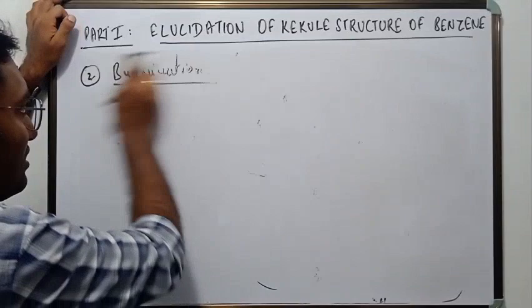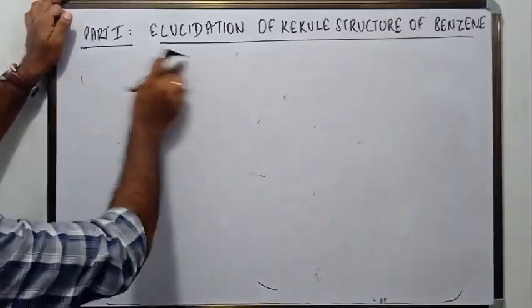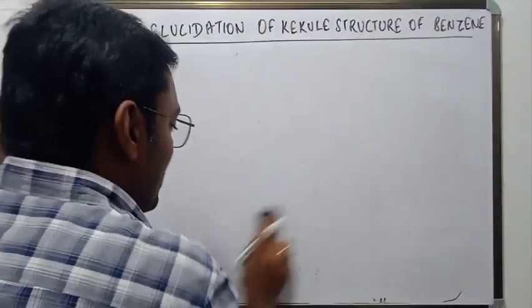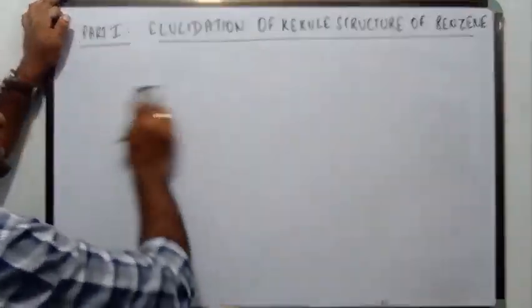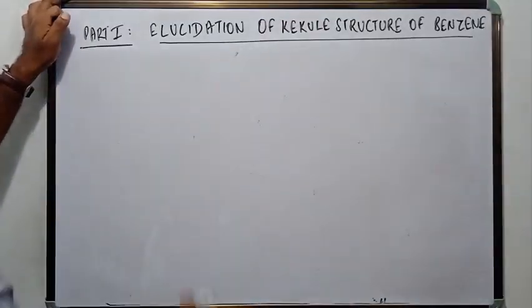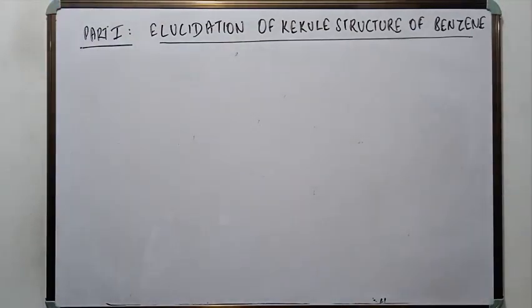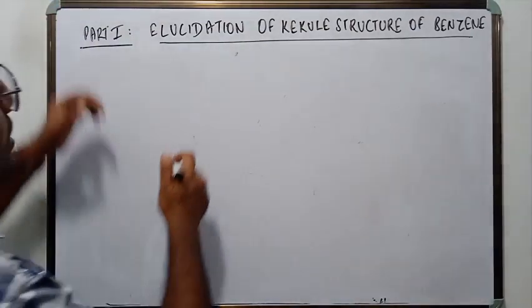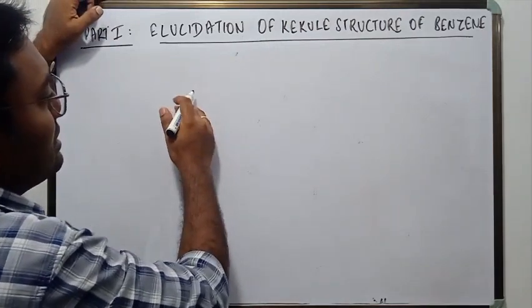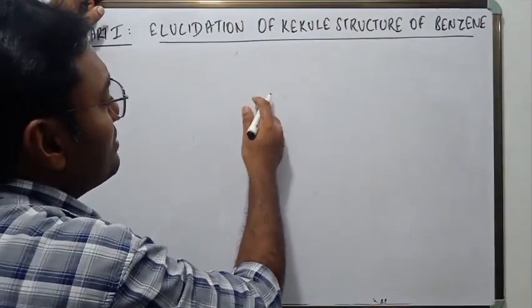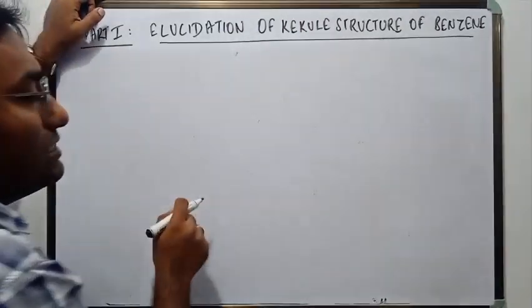So in section 1 we have proved 2 things. One, that benzene is a ring that has 6 carbon atoms, existing as a cyclohexagonal ring. The second thing that we have proved in this section is that only one hydrogen atom is attached to each of the carbon atoms in benzene, right?